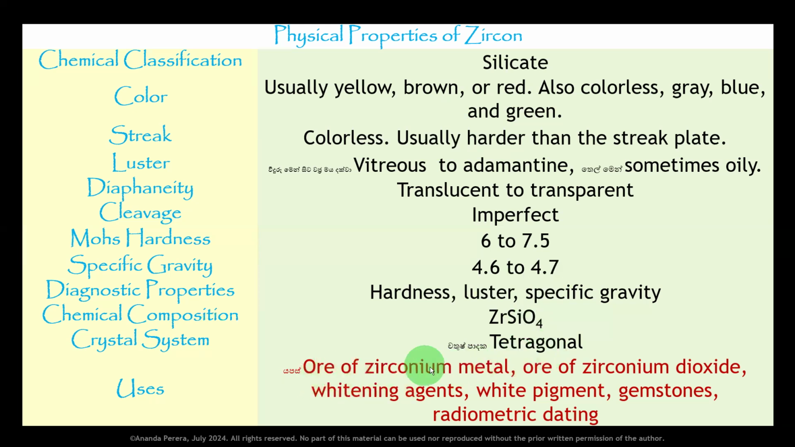Uses: ore of zirconium metal, ore of zirconium dioxide, whitening agents, white pigment, gemstones, radiometric dating. These are the uses of zircon, not only for jewelry.